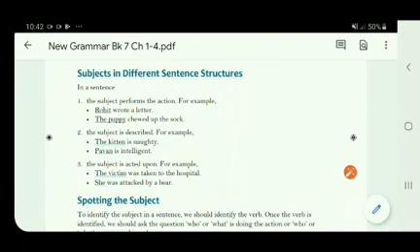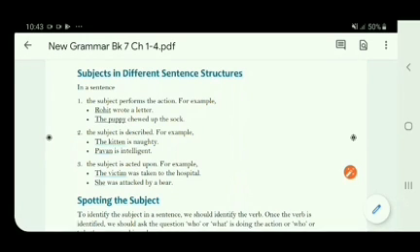The subject is acted upon. For example, the victim was taken to the hospital. So in this sentence, you can see the subject, which is the victim, is not doing anything, and secondly is not described, but it has been acted upon by someone, that he has been taken to the hospital. So I hope all these 3 points are very clear.